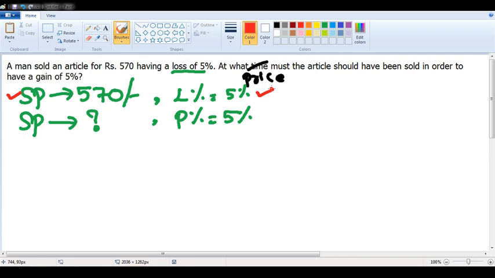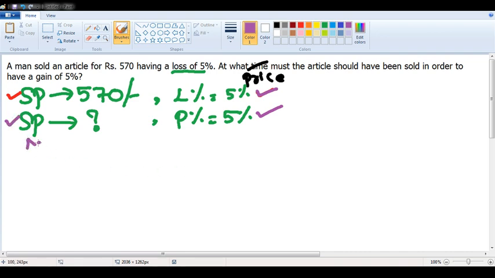So what I planned is, I anyway had a loss of 5% in the starting of the day. I planned in such a way that this loss of 5%, I should convert it to a profit of 5%. If I want to make a loss of 5% become a profit of 5% in that particular day, at what price do I need to sell that pen? That is the question. I hope it is clear, sir.